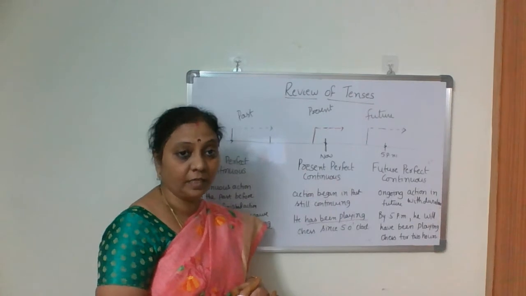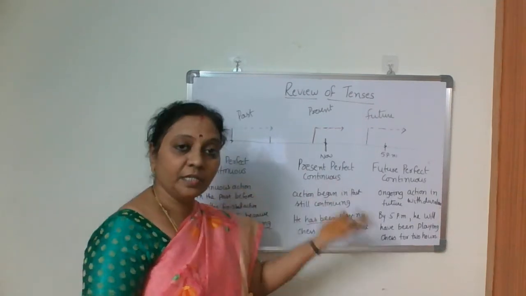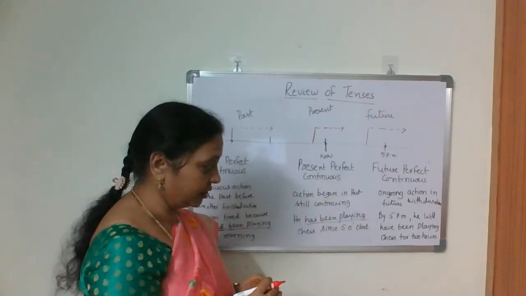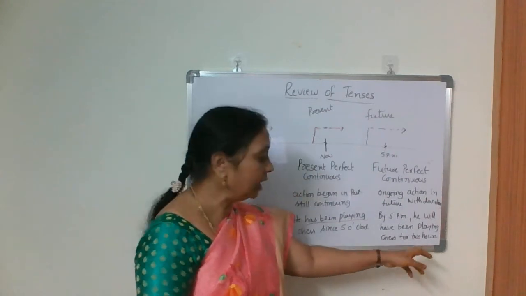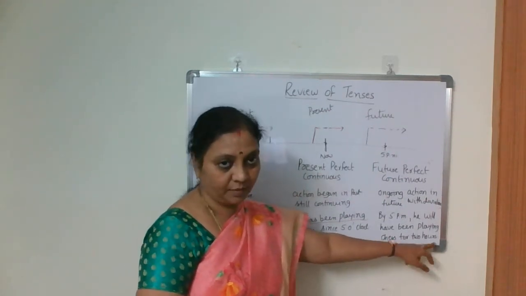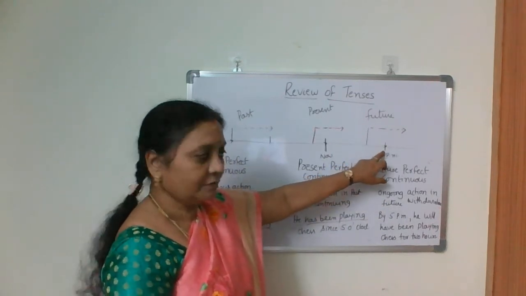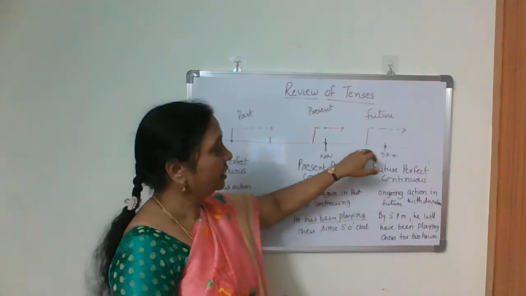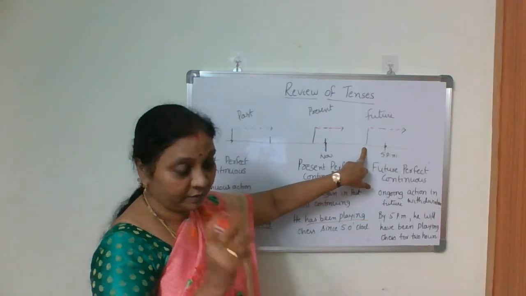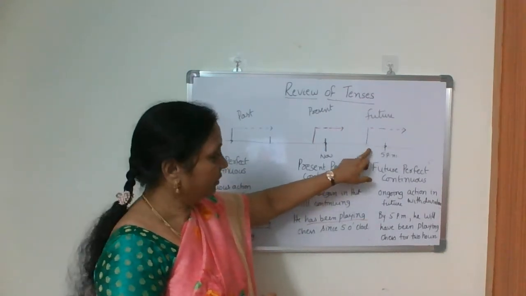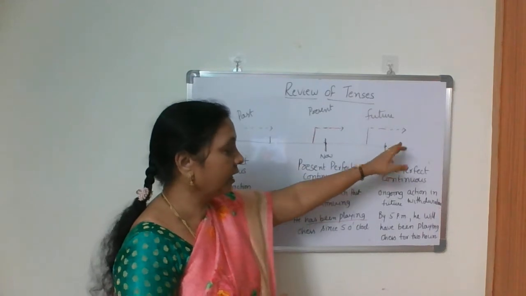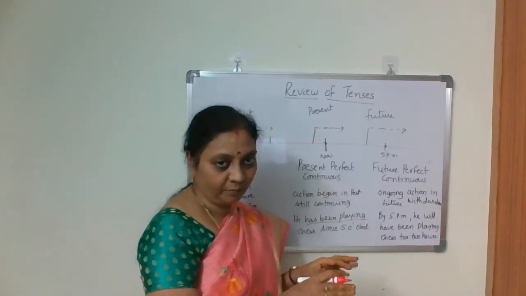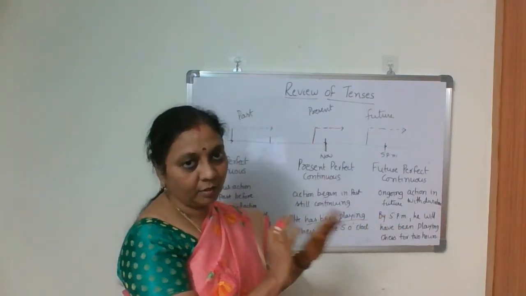So, future perfect continuous tense: an ongoing action in the future, but with a time expression or with some duration. By 5 p.m., he will have been playing chess for 2 hours. What's that? This is 5 o'clock, but before that, for 2 hours he will have been playing. At what time will he have started that chess game? 3 o'clock. So from 3 o'clock it started and keeps going on, but it is happening in the future. So by 5 p.m. he will have been playing, not completed.